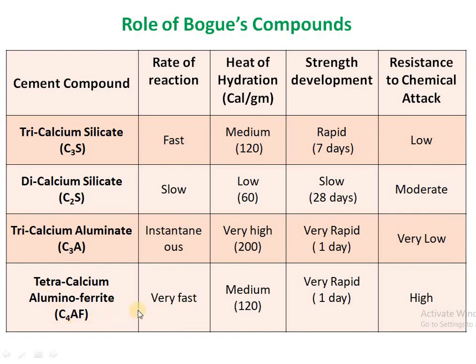Finally, for C4AF, the rate of reaction is very high, very fast. It has moderate or medium heat of hydration. But again, similar to C3A, the strength development is only for 1 day. But due to C4AF, the cement will possess high resistance to chemical attack. So this was all about the role of Bogue's compounds in cement.